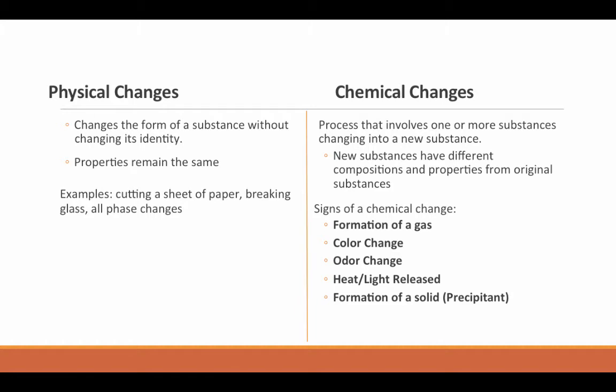Same with odor. When you have no odor and then an odor is produced, that is a chemical change. Some substances have odor associated with them. Earlier I talked about bromine having a bleach-like odor, but if bromine were to undergo a chemical change, that odor would change as well. So it's about the change. So those are very specific signs of a chemical change that you'll have to look for in chemical reactions.